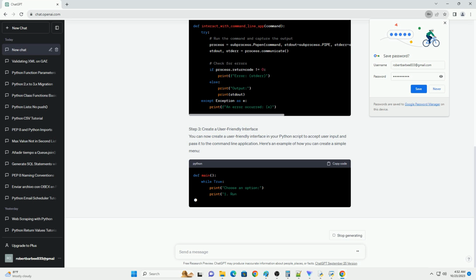By following these steps, you can wrap an interactive command line application in a Python script and extend its functionality as needed. You can replace the cat command and file name with any other command and arguments to suit your specific use case.